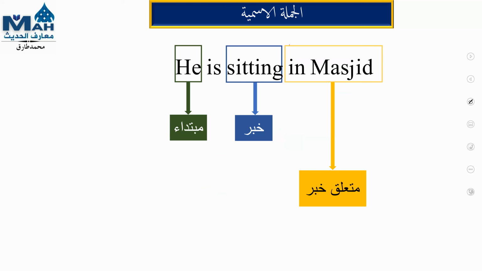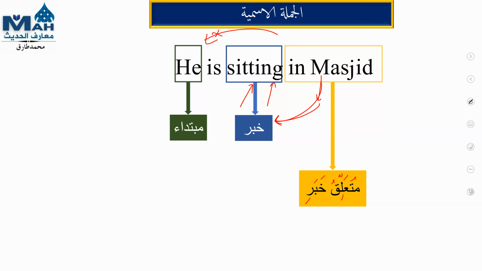It is called mut'alliqu khabar. Mut'alliqu khabar means related to khabar. This portion has a relation with khabar, not with mubtada, because I gave the information "sitting". So where he is sitting, it is about his sitting condition.